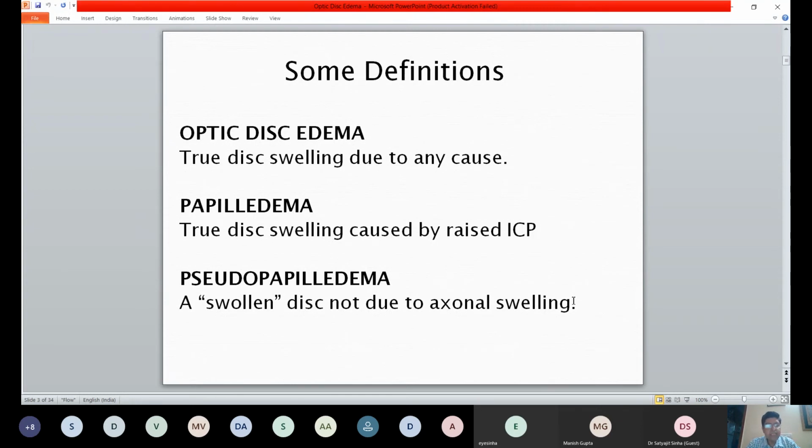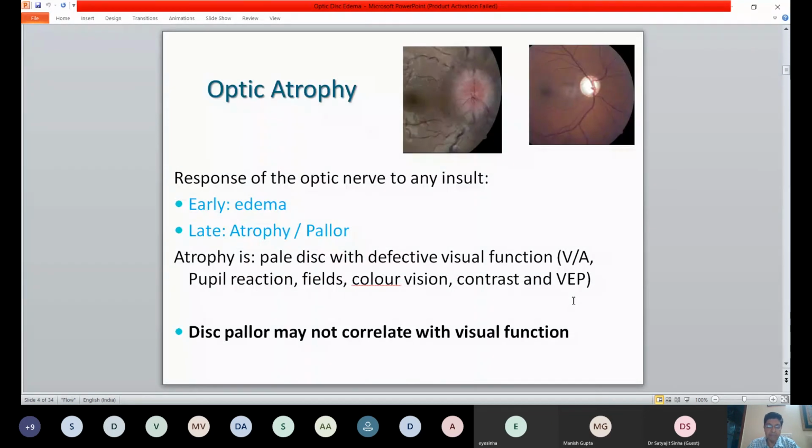And of course, pseudopapilledema is an apparently swollen disc, but it is not due to any edema or any true axonal swelling. So it appears to be swollen, but there is no actual swelling or fluid collected there on the disc. So these are the basic definitions we should know about.